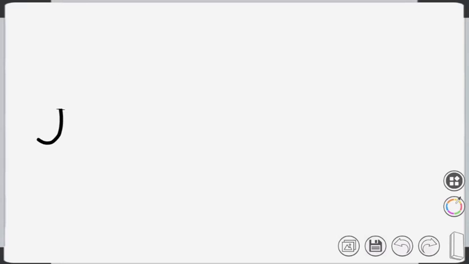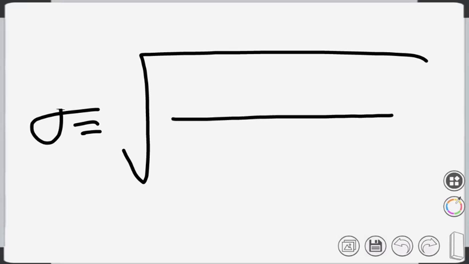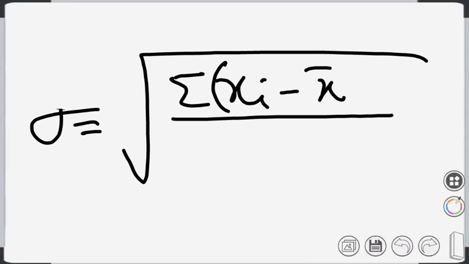Let me write it again. Sigma is the root of the summation of the squared deviation from mean, divided by n. In fact, we will not be using this particular formula, but it can be simplified in a better manner that is much easier to calculate.